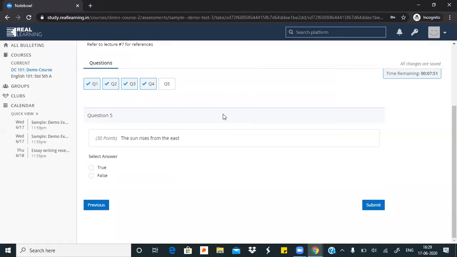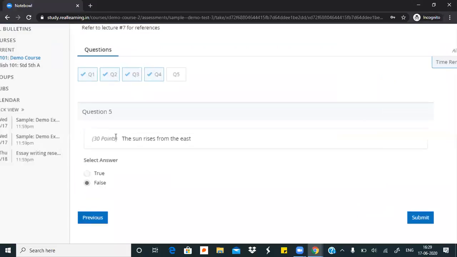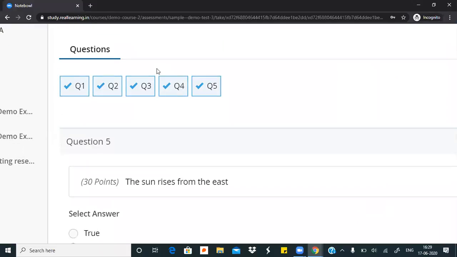We are on our last question now, which is a true false question. I'll select this as the answer. The other thing teacher students can see is whether or not they are attempting all questions.